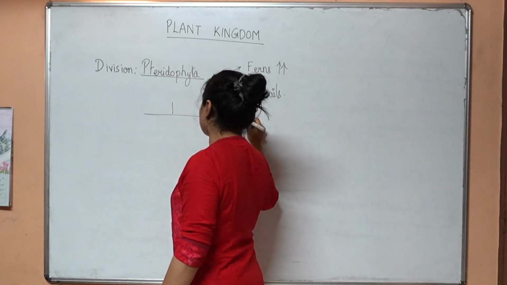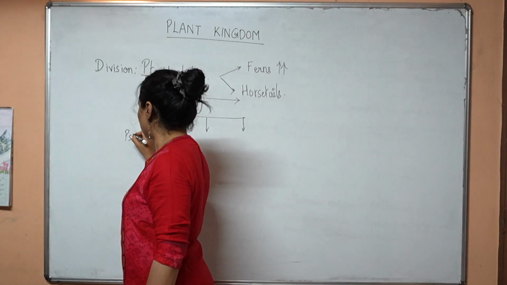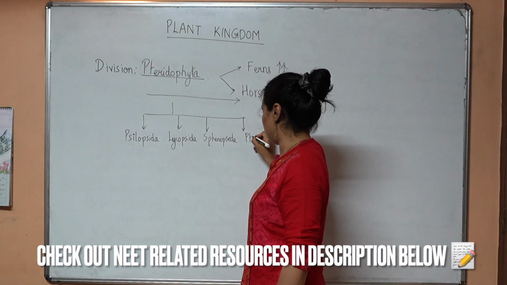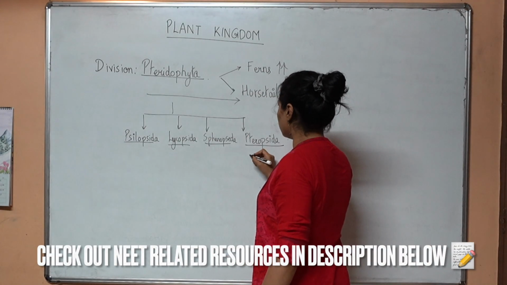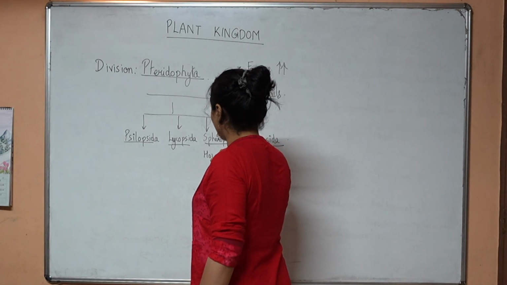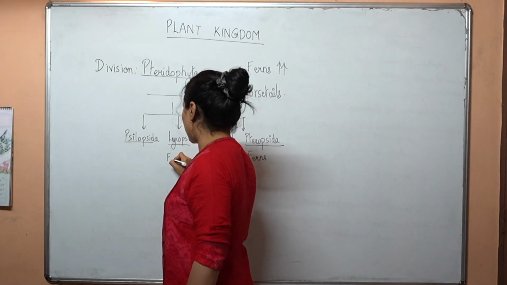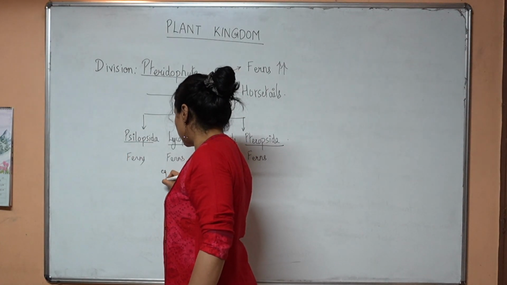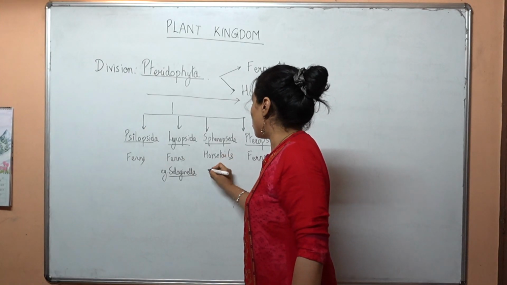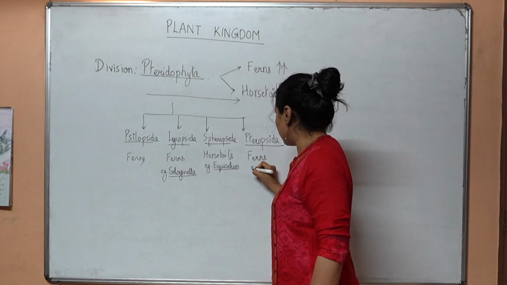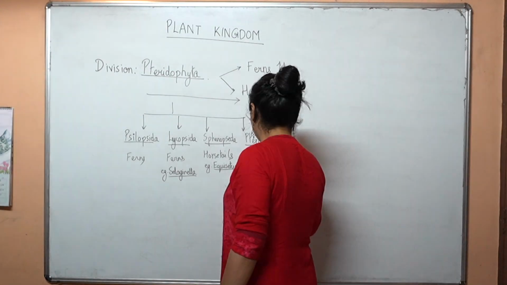Pteridophytes have 4 classes in this line of evolution. They are Coelopsida, Lycopsida, Sphenopsida, Pteropsida. Ferns mainly appear in the Pteropsida class. Then in Sphenopsida, there are mainly horsetails. Lycopsida also has ferns only. Some examples in Lycopsida are Selaginella. For horsetails there is one important example, Equisetum. In Pteropsida, one example I will cite is Dryopteris.